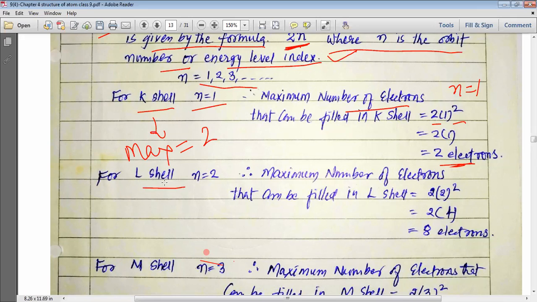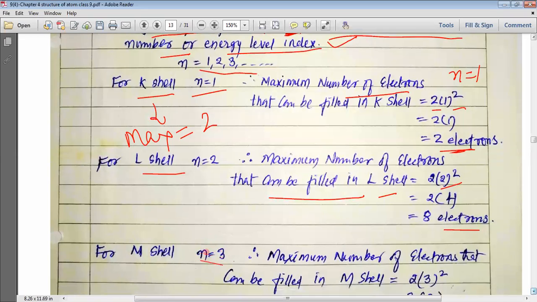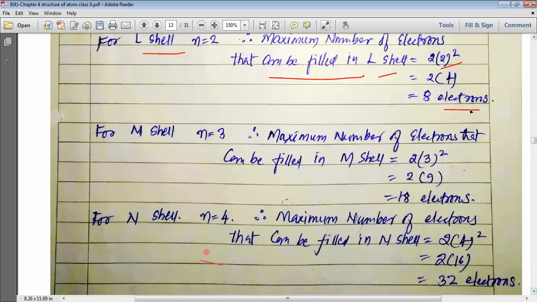Now when it comes to the L shell, my dear students, the maximum number of electrons that can be filled into the L shell is equal to 2 into 2 square, that is 2 square is equal to 4, that is 2 into 4, and that is why a maximum of 8 electrons can be filled into that shell.